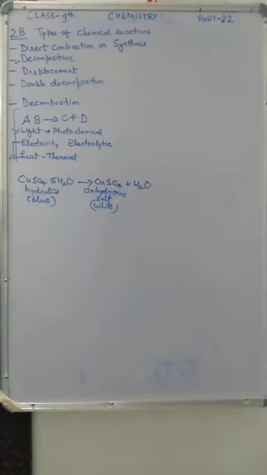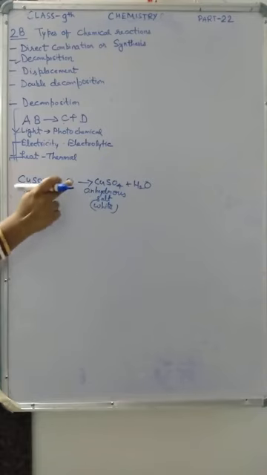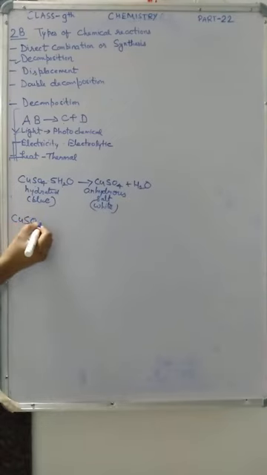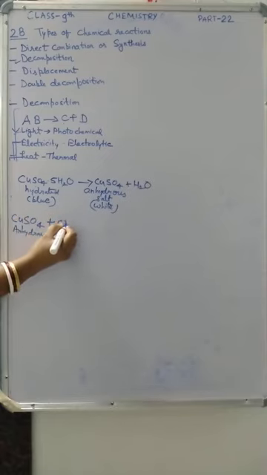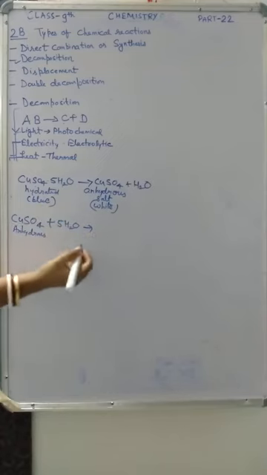So when hydrated copper sulfate is heated in a test tube, the blue colored crystals will change into white anhydrous copper sulfate. The change may be represented by the following equation. Now, however, if you mix some water in this anhydrous copper sulfate, it will again change into hydrated copper sulfate.